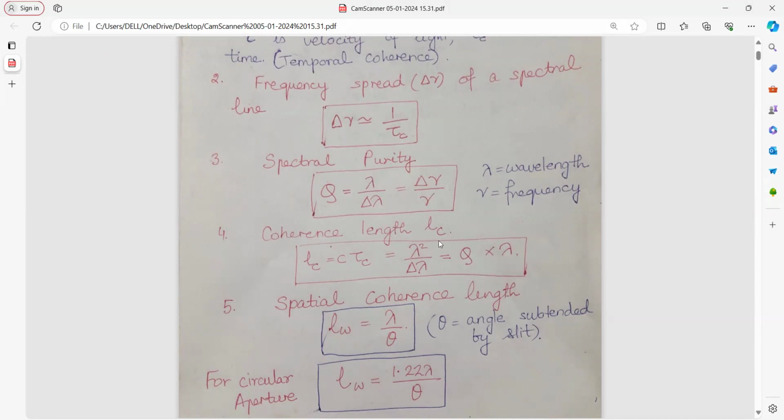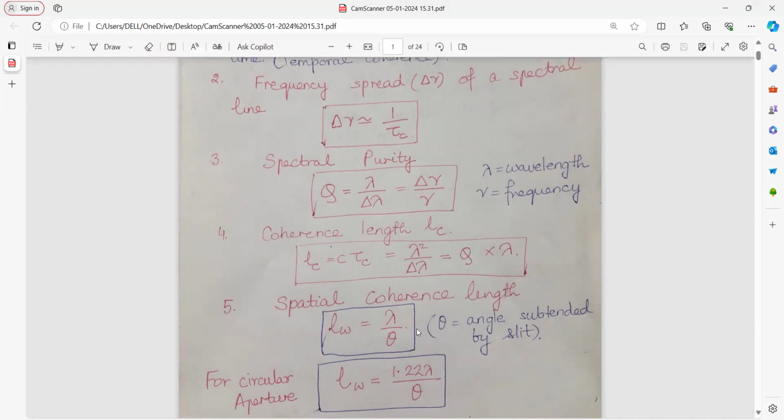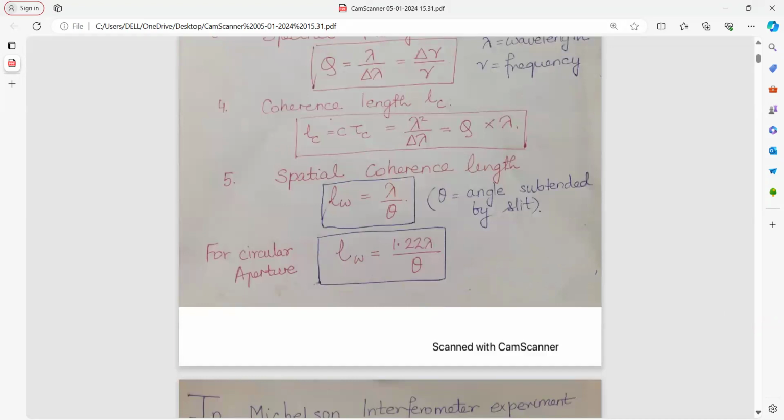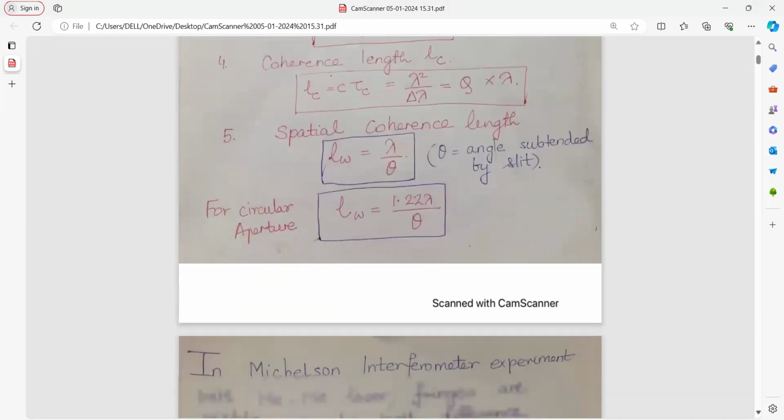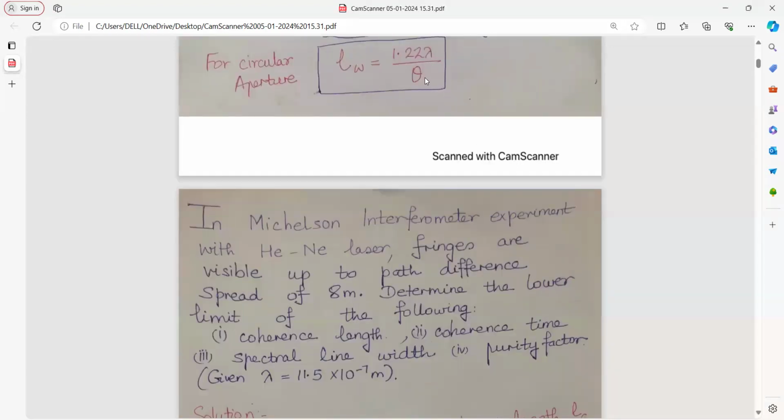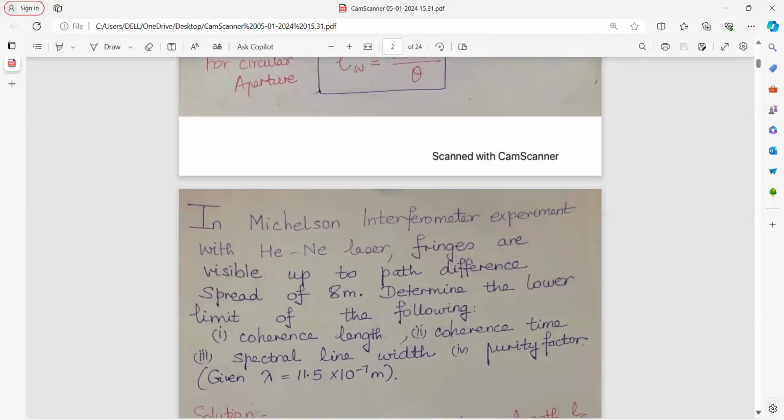Coherence length can also be written in terms of purity factor as coherence length is equal to lambda square upon del lambda, which is equal to Q into lambda. Spatial coherence length, that means the amount of spread in space, is equal to lambda upon theta, where lambda is the wavelength and theta is the angle subtended by the slit. For circular aperture, the spatial coherence length is equal to 1.22 lambda upon theta. Let us begin with the numericals.